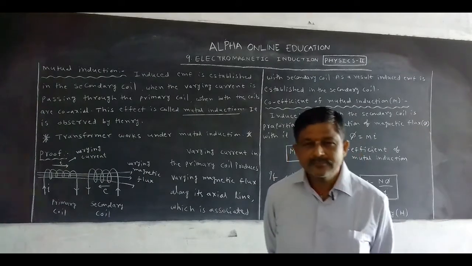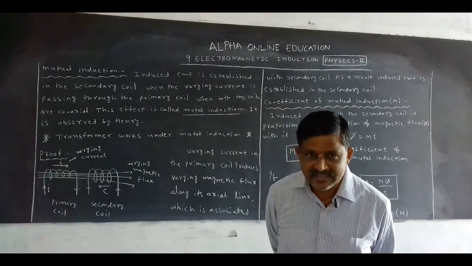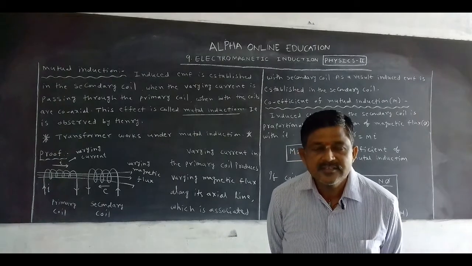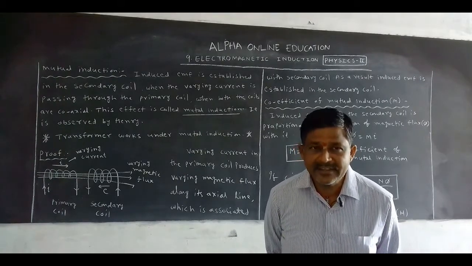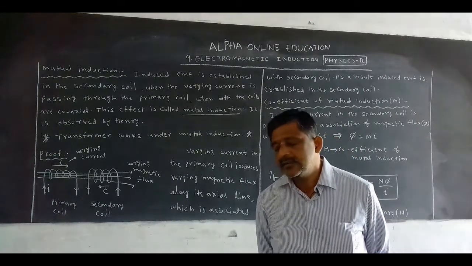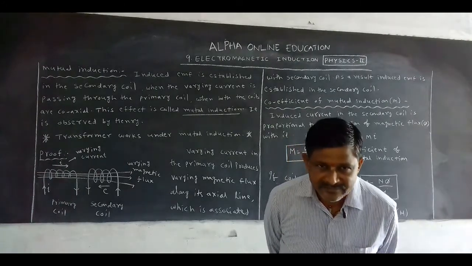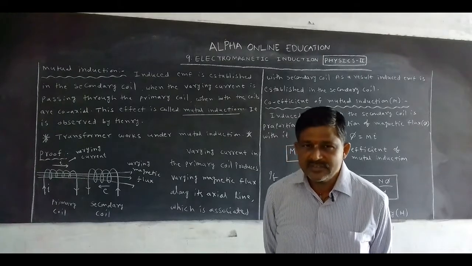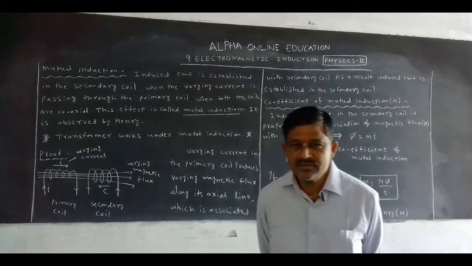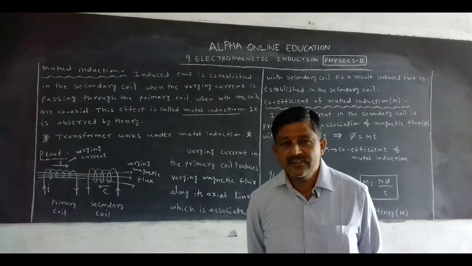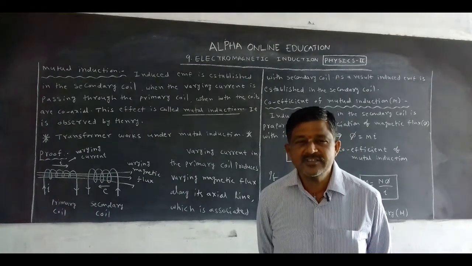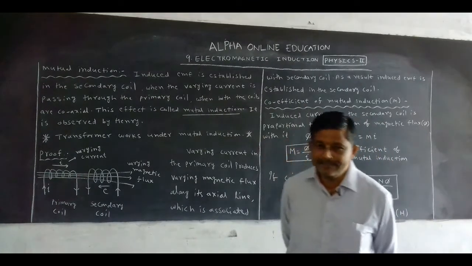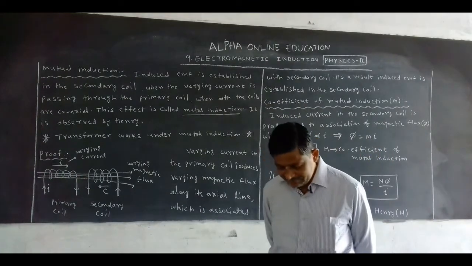But now we are discussing another method to get the induced EMF, that is mutual induction. Joseph Henry not only observed self-induction but also mutual induction.